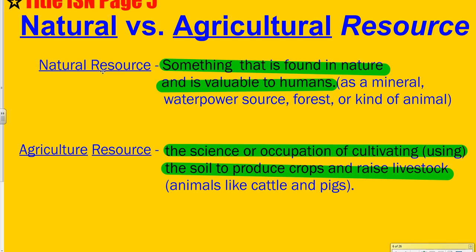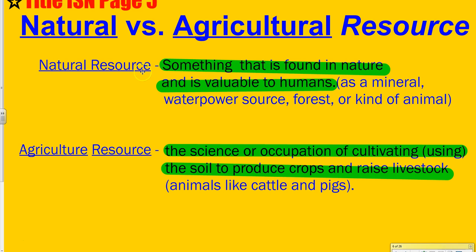Okay, so the first thing is a natural resource. What is a natural resource? Well, a natural resource is something that is found in nature and is valuable to humans. So I want you to copy this down: natural resource, something that is found in nature and is valuable to humans. Go ahead and copy that down now.